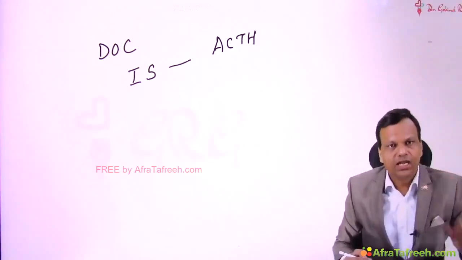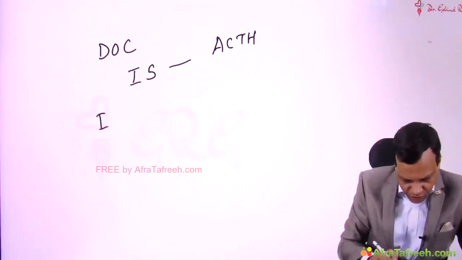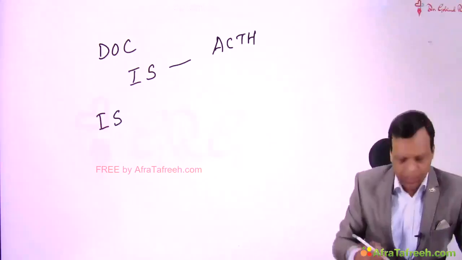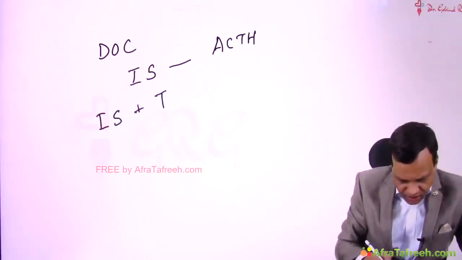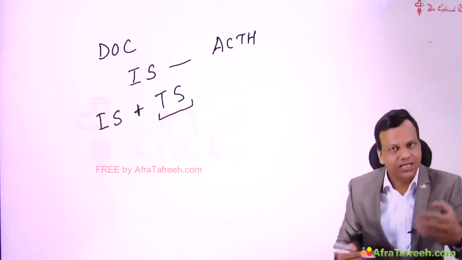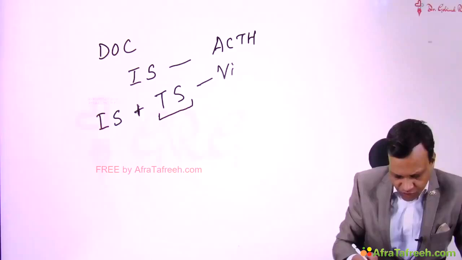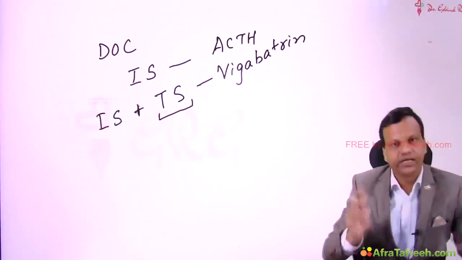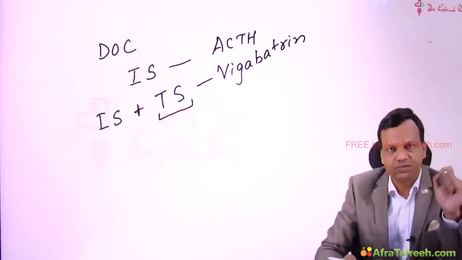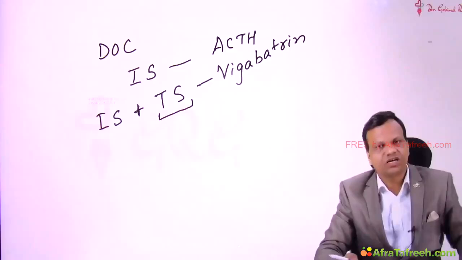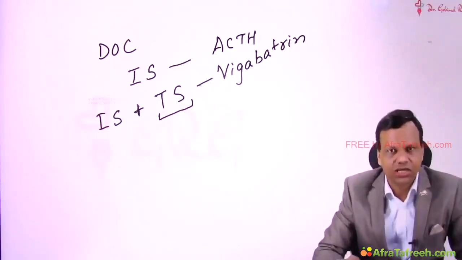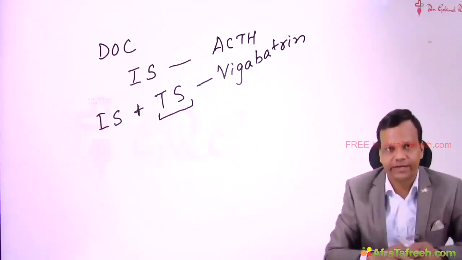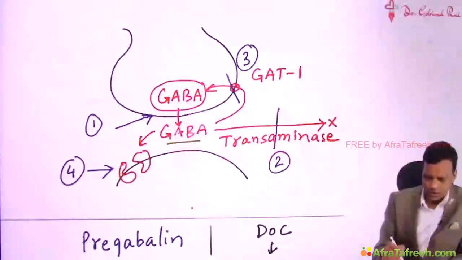But on the other hand, if the question asks the drug of choice for infantile spasm in a patient of tuberous sclerosis, then in these patients, the drug of choice for infantile spasms is vigabatrin. So read carefully: only infantile spasm, ACTH; but infantile spasms associated with tuberous sclerosis, the drug of choice is vigabatrin. Okay. Number 3 we can do is we can inhibit the reuptake of GABA.